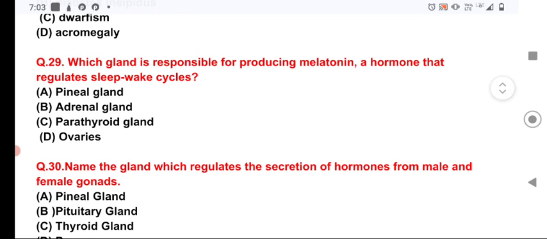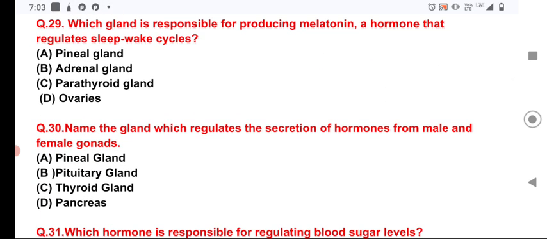Now, question number 30. Name the gland which regulates the secretion of hormones from the male and female gonads. This is the pituitary gland, which secretes gonadotropic hormones.